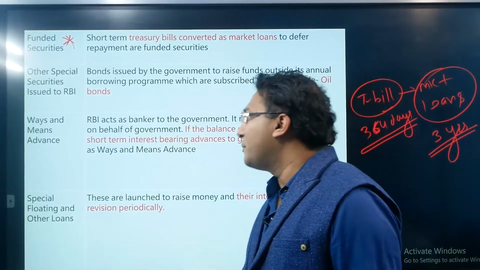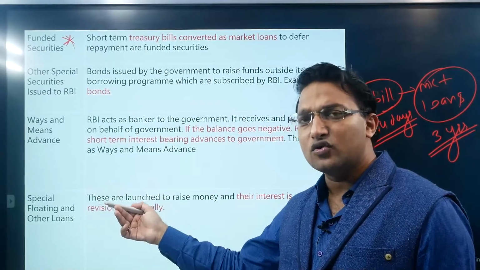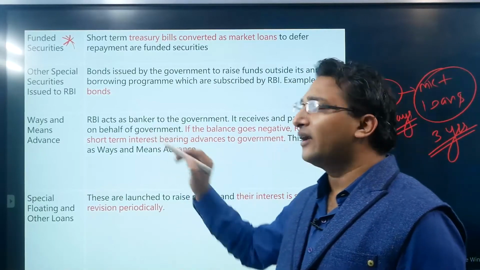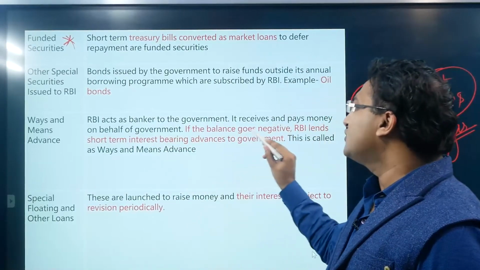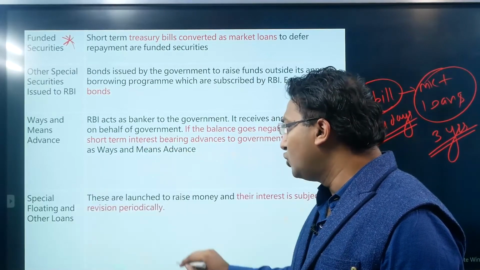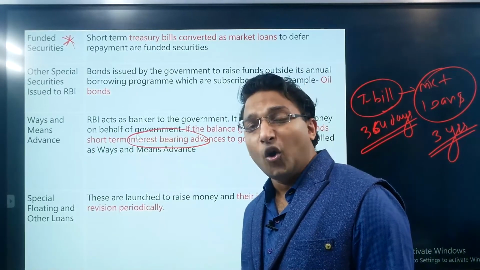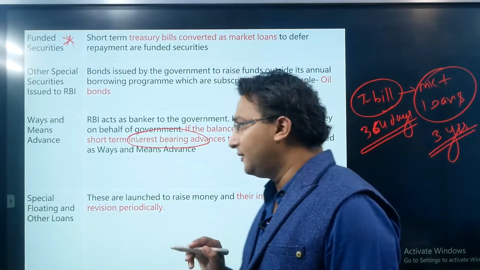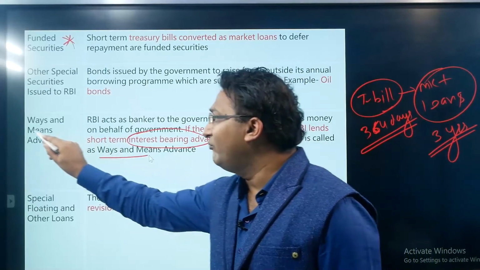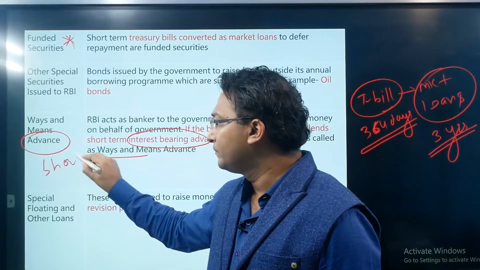So RBI acts as a banker to the government. We already discussed this in the banking sector. It receives and pays money on behalf of the government. If the balance goes negative, RBI lends a short-term interest-bearing advance. The key point to note is that it is interest-bearing, so the central government will pay interest to the RBI. This is called a wage and means advance. Advance means a short-term loan.